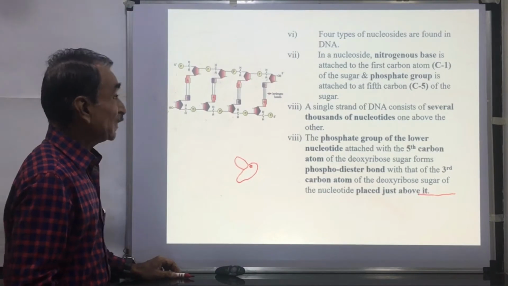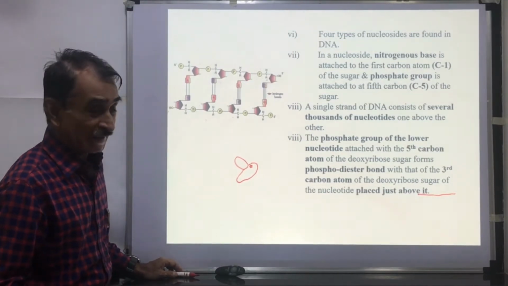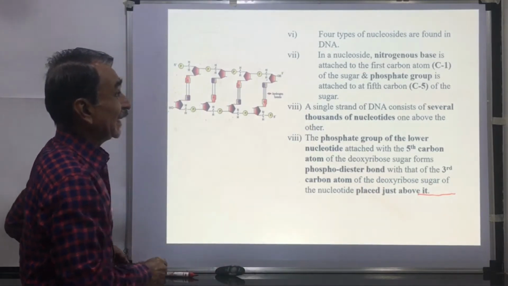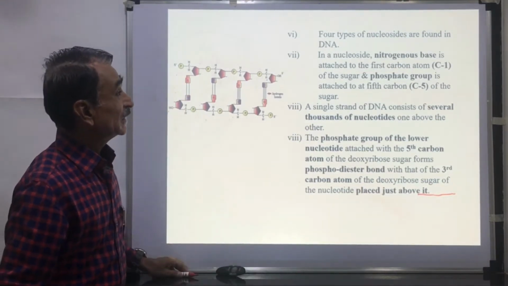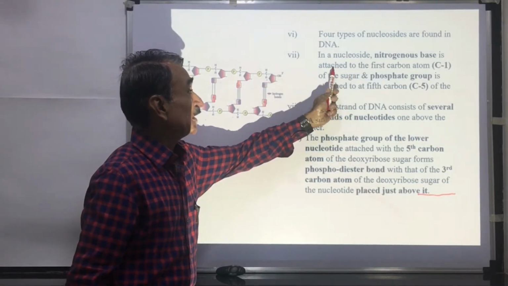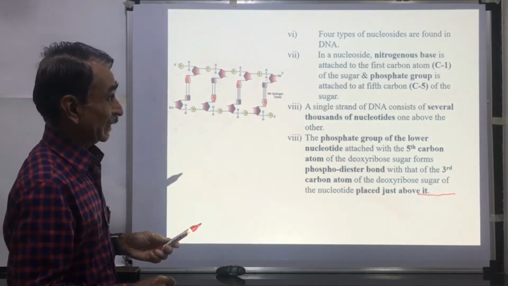Four types of nucleosides are found in the DNA. There are four nitrogenous bases, so there are four types of nucleosides. In a nucleoside, the nitrogenous base is attached to the first carbon atom.